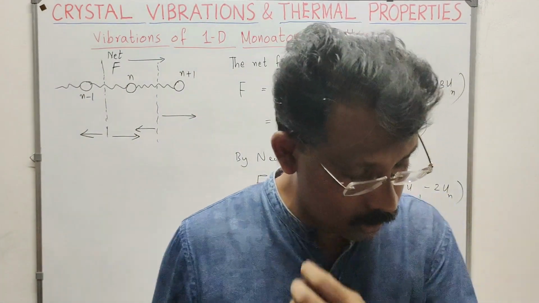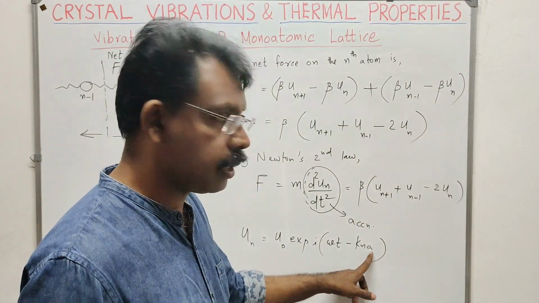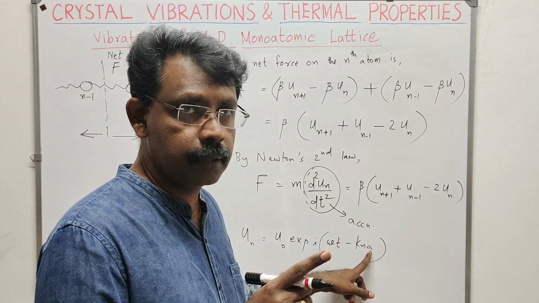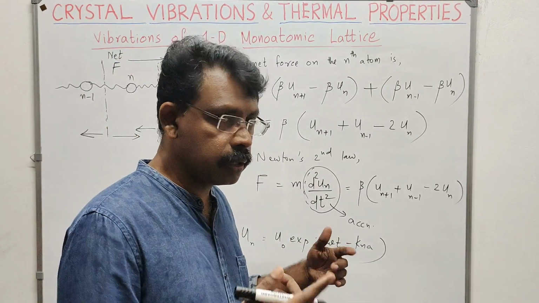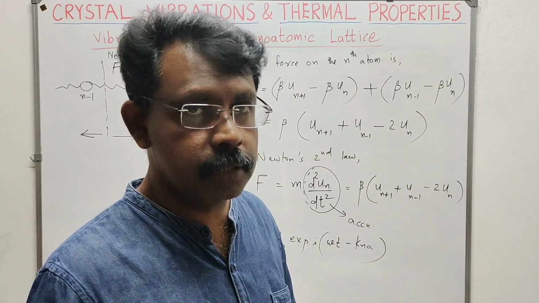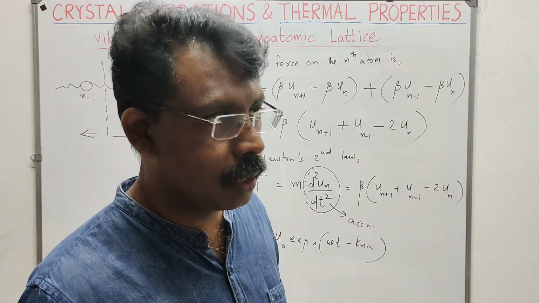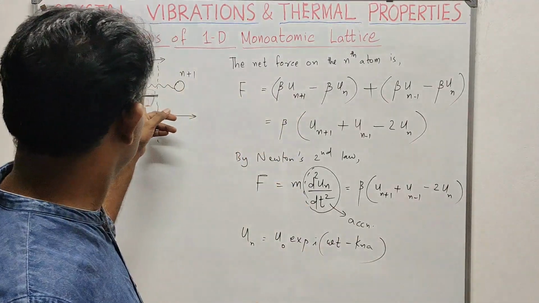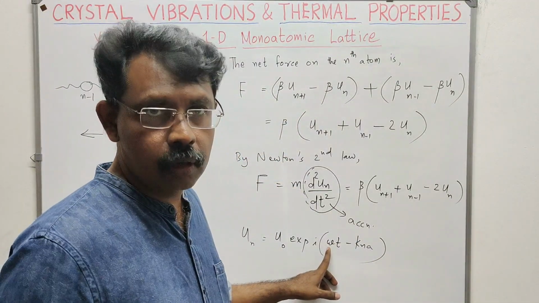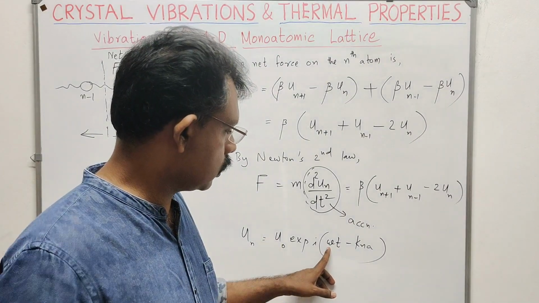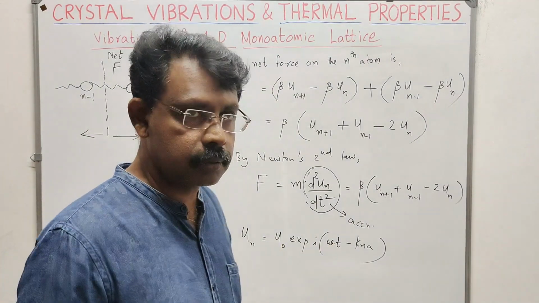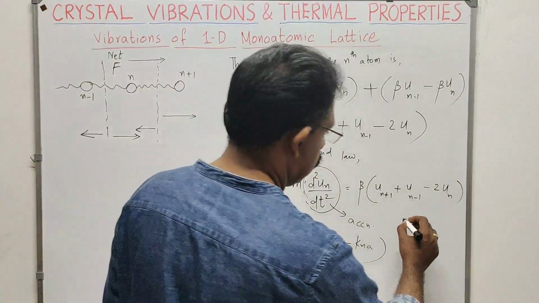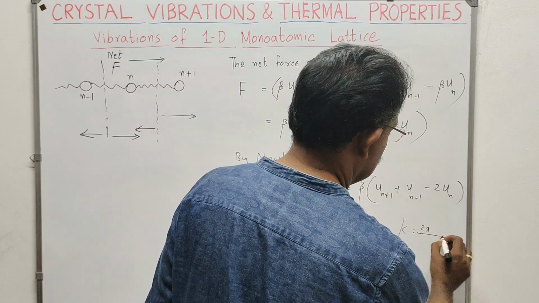So what is this one? This നിങ്ങൾ പഠിച്ചിട്ടുണ്ട്. n എന്ന് പറഞ്ഞാൽ x coordinate ആണ്, അല്ലേ? Here n a is the x coordinate of the atom at the nth site. The x coordinate of the atom at the n plus 1 site will be n plus 1 into a, the x coordinate of the atom at the n plus 2 site will be n plus 2 into a, like that. Omega is the angular frequency of oscillation, t is time, u0 is the pre-exponential factor, and k is the wave vector, 2 pi by lambda.